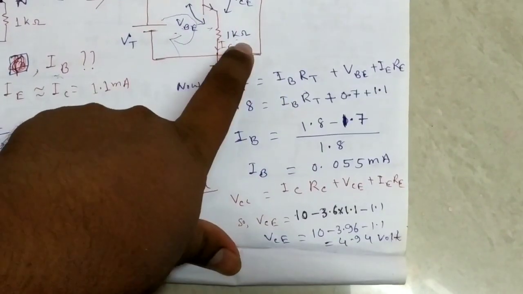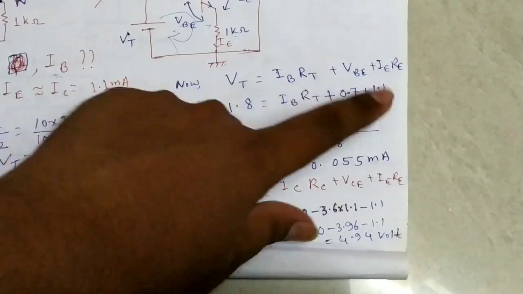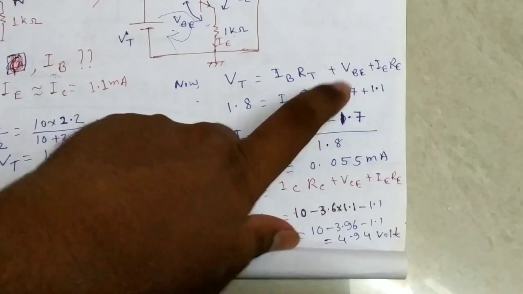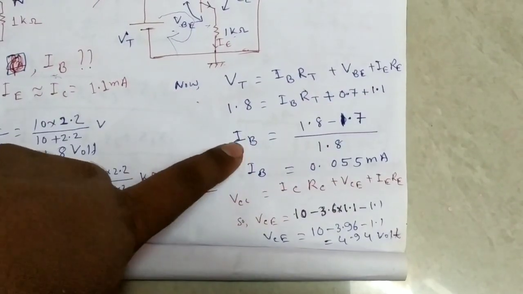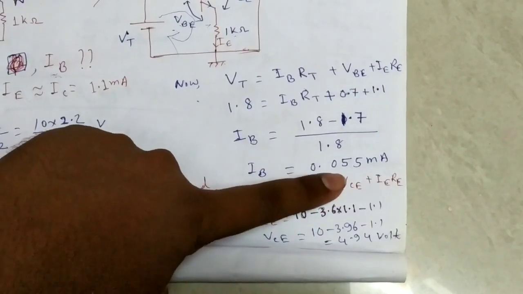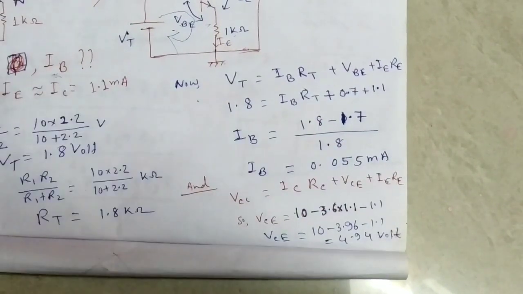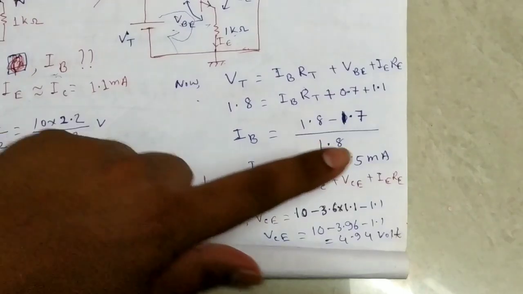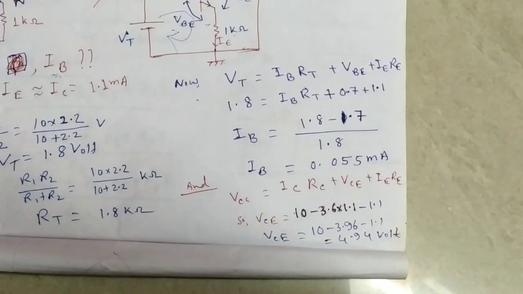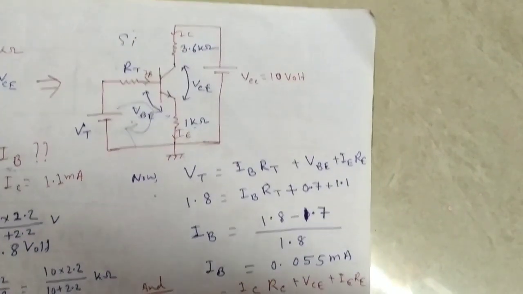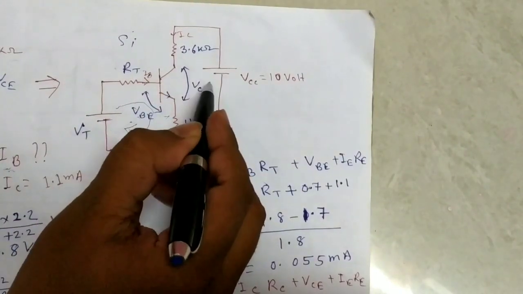So kilo and milli cancel each other, so we get 1.1 and 0.7. So we easily find out IB is equal to 0.055 milliampere. Now we use Kirchhoff law at that section.